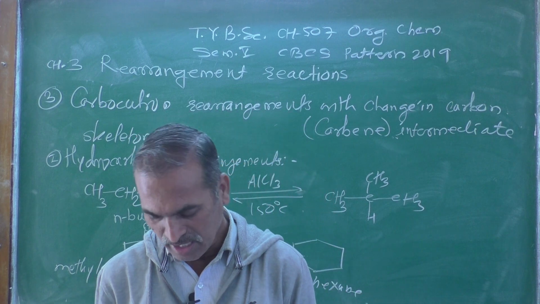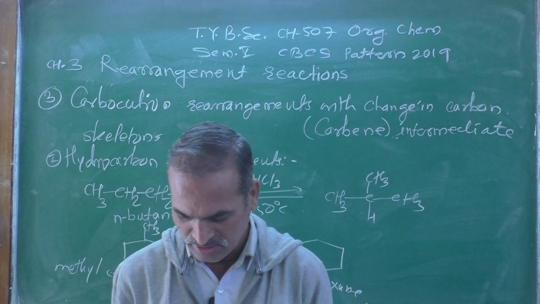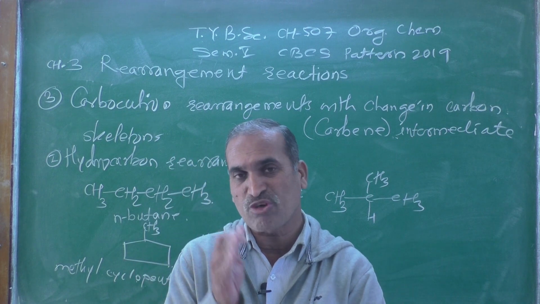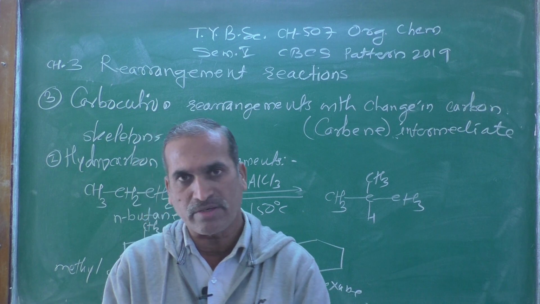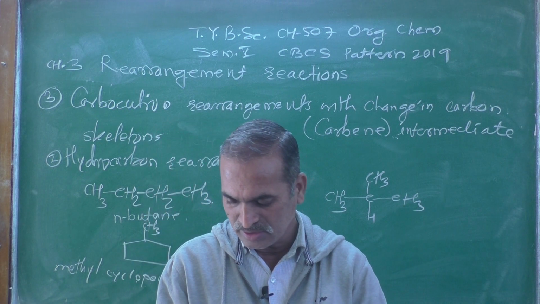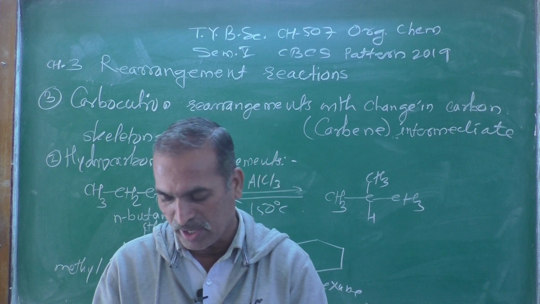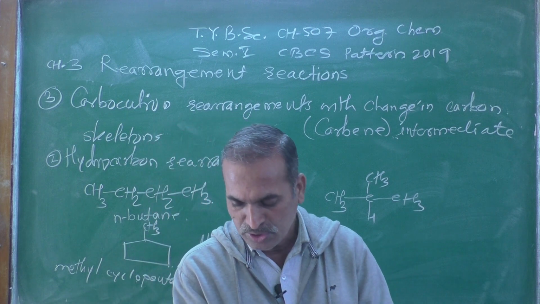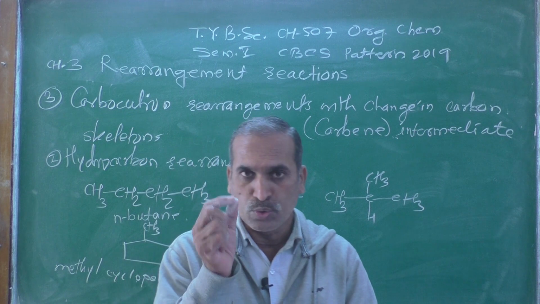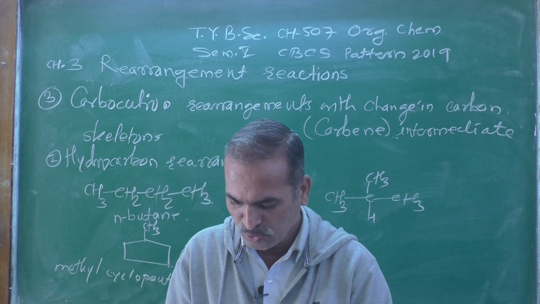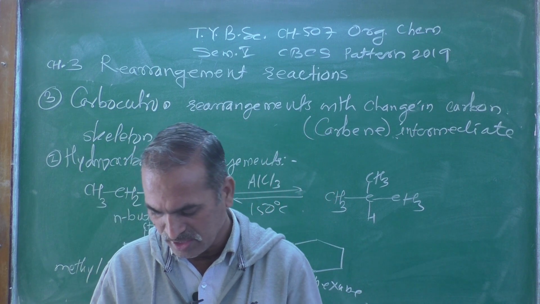The third example which we are going to discuss: in the presence of acid, carbocations generated from alkenes undergo rearrangement to give a product with a change in carbon skeleton.